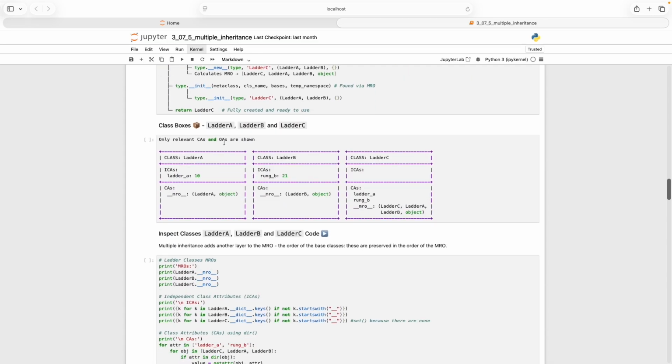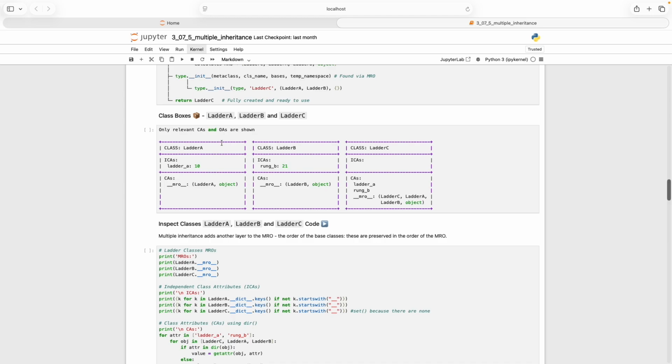Then visualization of the outputs. Everything in Python is an object, including classes, so it's useful to depict these in container-style boxes. Here, the 3 classes are shown and the relevant attributes for the example. This structure is used throughout the notebooks. Explanation, executable code, Python internals, and then visualization of the outputs.